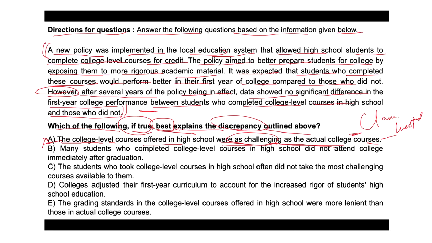Now look at option B. Many students who completed college level courses in high school did not attend college immediately after graduation. So we can say this introduces a factor not related to academic preparation. It suggests that a delay in attending college could affect performance, but it doesn't address the performance of students who did attend college immediately after graduation.